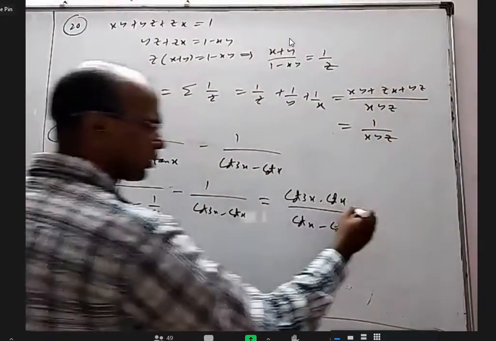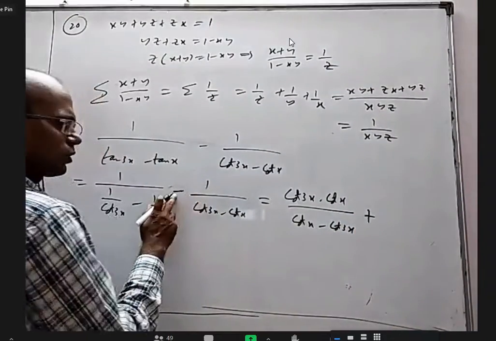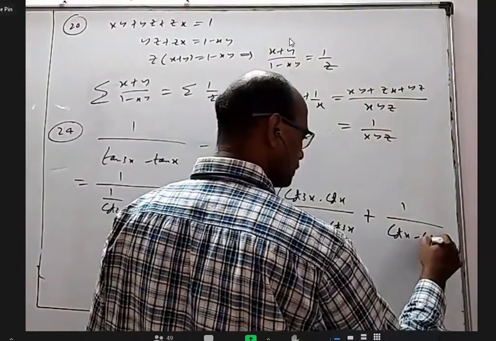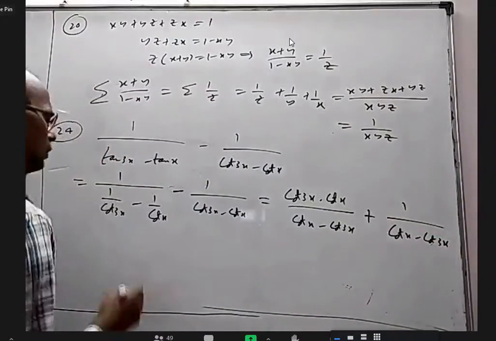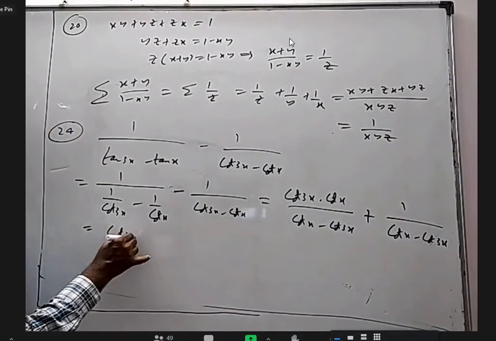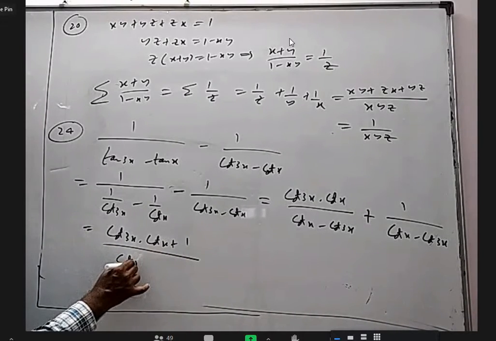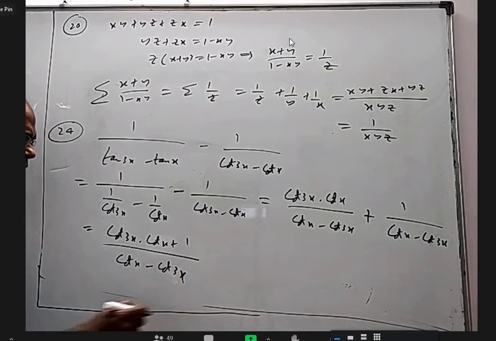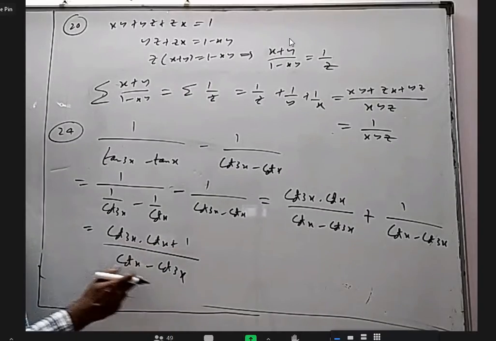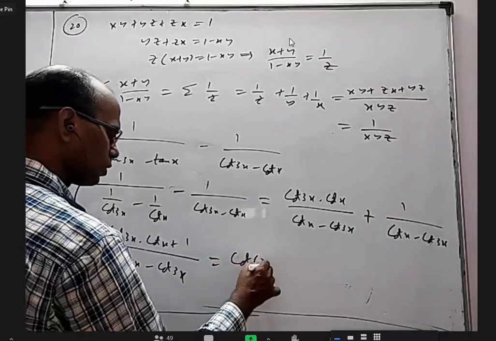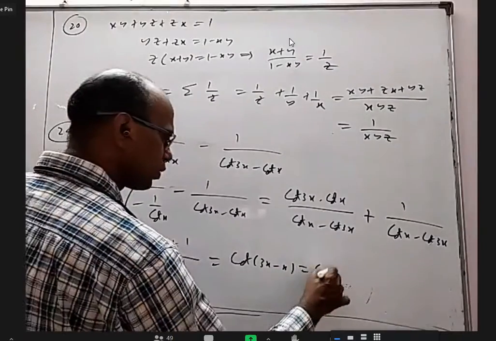In the next step, I will make this into plus. But because of that, this will become reverse. I'll get 1 by cot x minus cot 3x. So it is cot 3x into cot x plus 1 by cot x minus cot 3x. It looks like cot A cot B plus 1 by cot B minus cot A, the cot(A minus B) formula. So you will get cot(3x minus x), which is cot 2x.